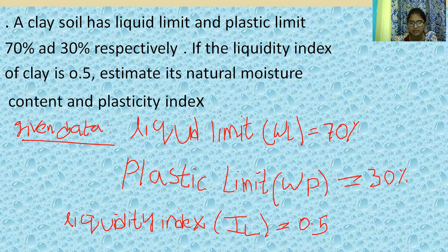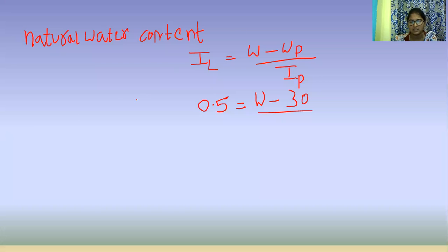The IP value is not given, so we can determine the plasticity index. How to find the plasticity index?